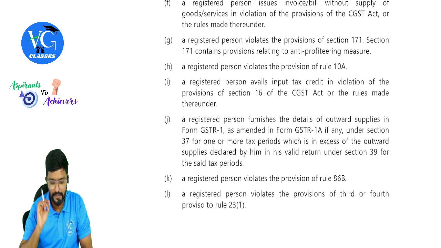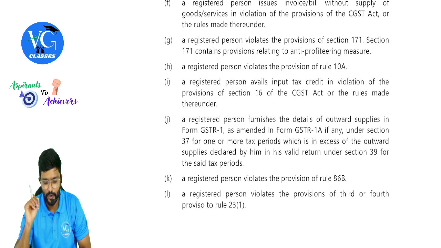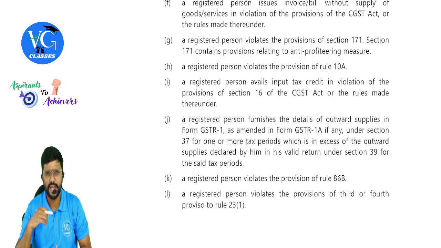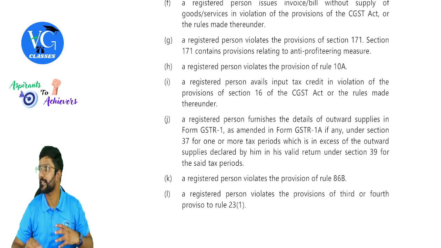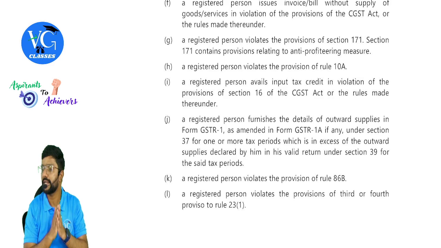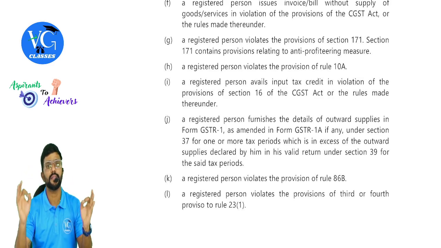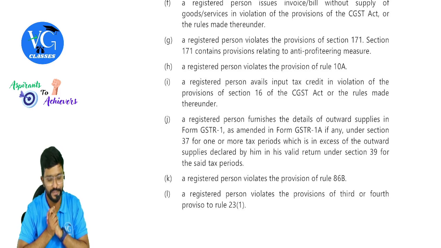Then coming to one part. A registered person furnishes the details of outward supplies in GSTR 1 as amended in form GSTR 1A, if you have amended, if any, under section 37, for one or more tax periods, which is in excess of outward supplies declared by him in his valid return under section 39, that is GSTR 3B, for the said tax period. Means your outward supply details as per GSTR 1 and 3B are not matching.